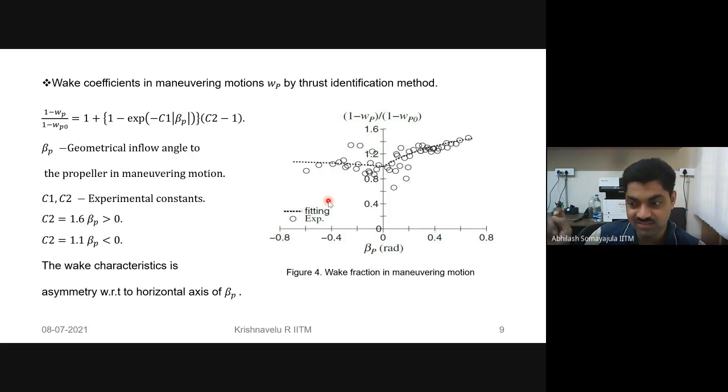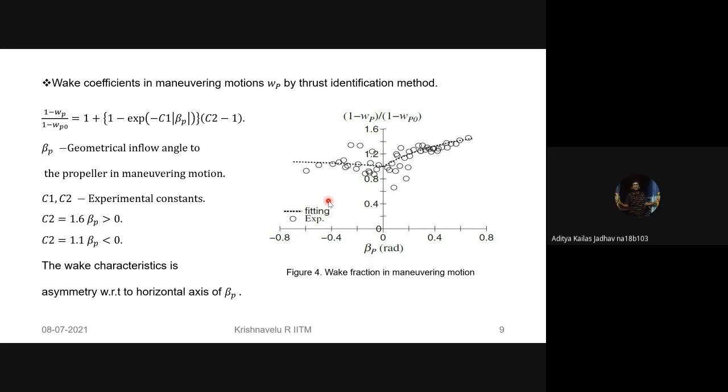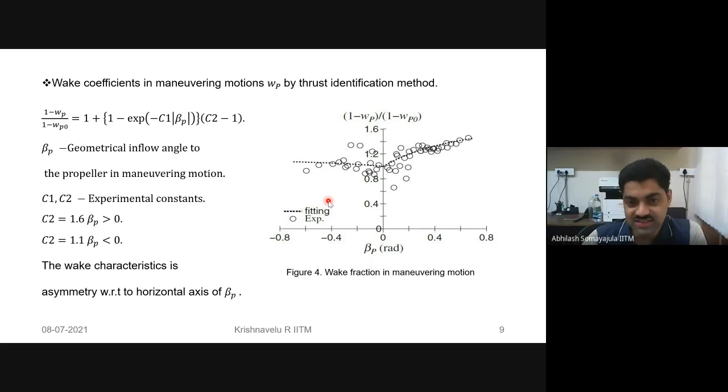Is that making sense? Yes, sir. Okay, and that is why you will see that the flow pattern changes differently versus how you are looking at the beta P angle. It will not be symmetric. It is no longer starboard-port symmetric. And this is why when Ashwin was trying to do the turning circle maneuver last time towards the port and towards the starboard, he was not getting the same turning circle.